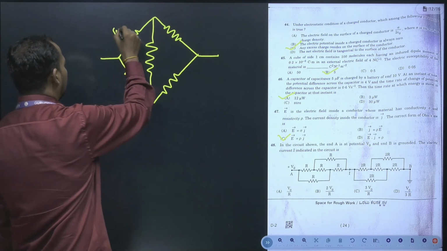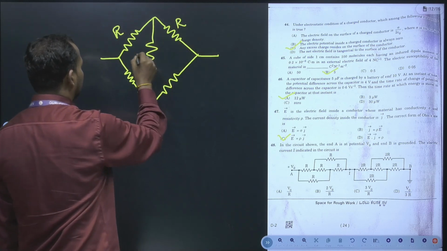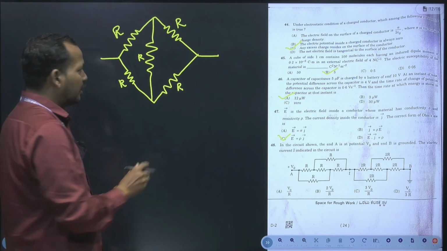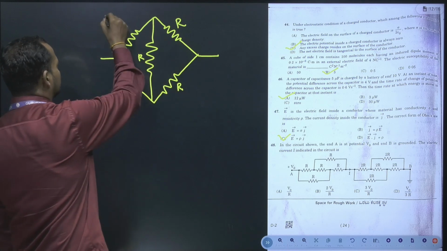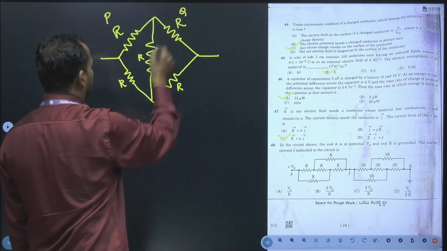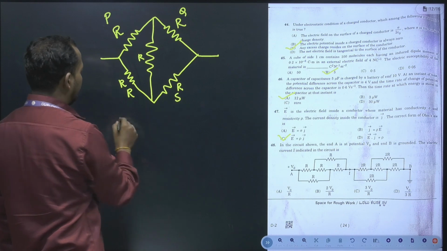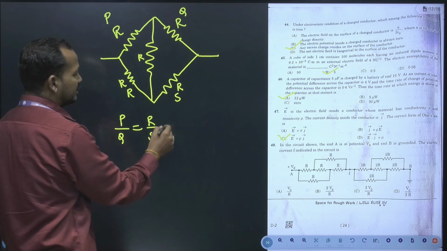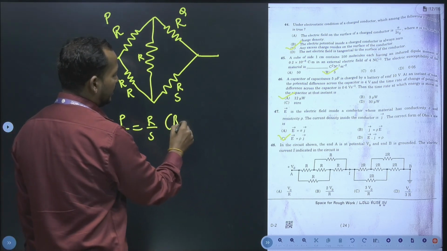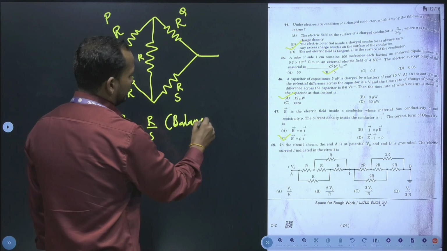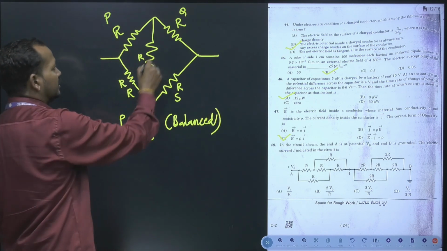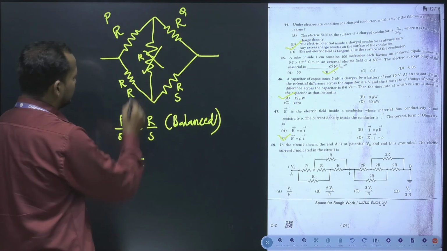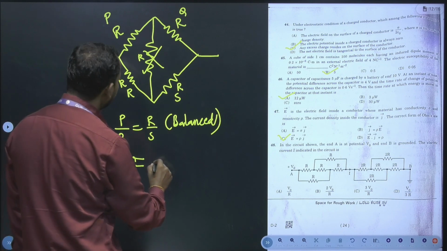So if all are the same resistor R, based on that, if P by Q is equal to R by S, suppose I give the names as P, Q, R, S, then P by Q is equal to R by S, then the bridge is said to be balanced. Under balanced condition, this resistance would be cancelled. Therefore, you can write the answer.